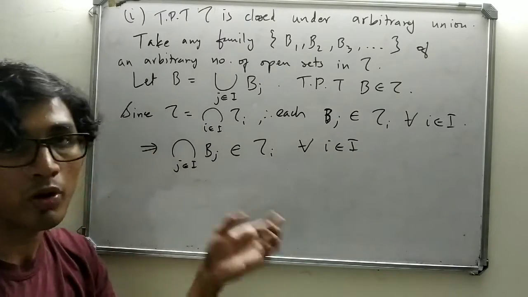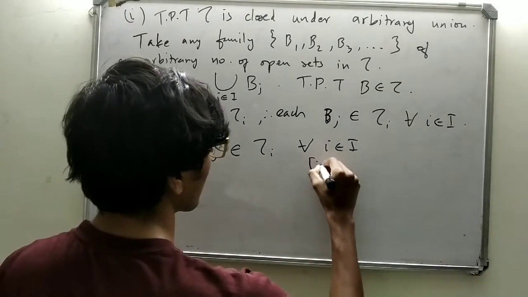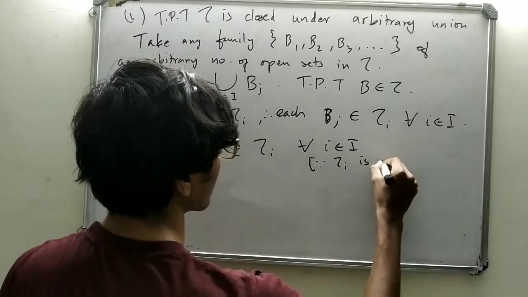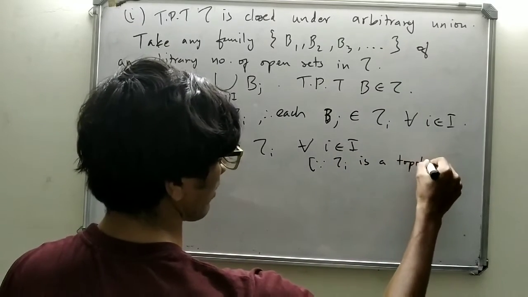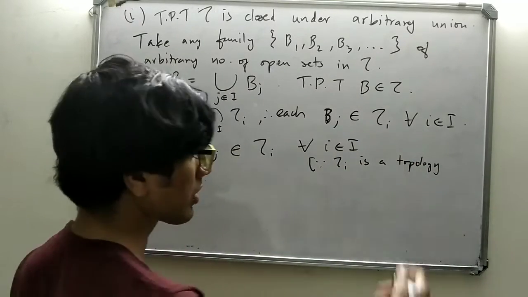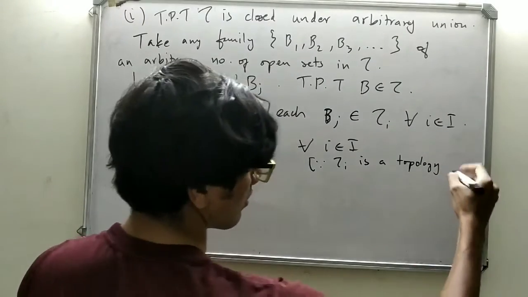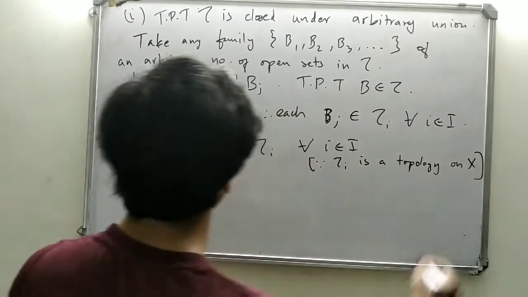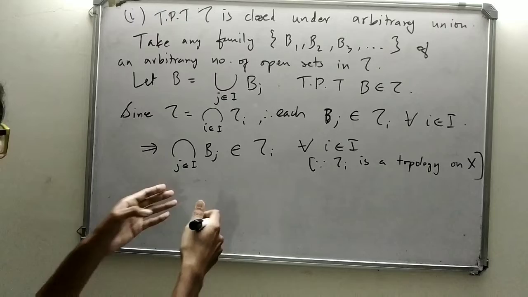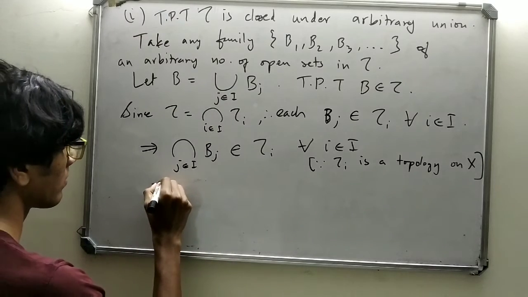Since tau i is a topology on X, it must be closed under arbitrary union. So what is the union of Bj? This is B.